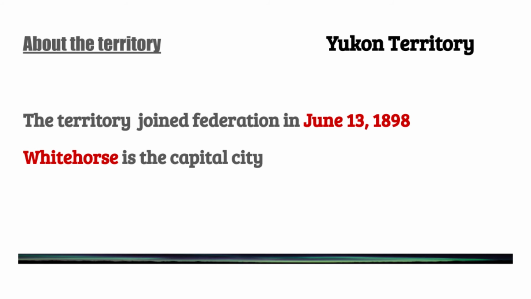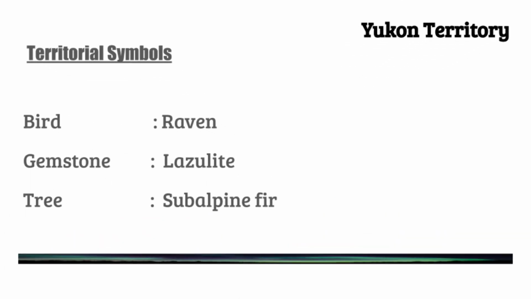Yukon Territory joined Federation on June 13, 1898, and Whitehorse is the capital city of Yukon Territory. The territorial bird for Yukon Territory is the raven, the territorial gemstone is lazulite, and the territorial tree is subalpine fir.